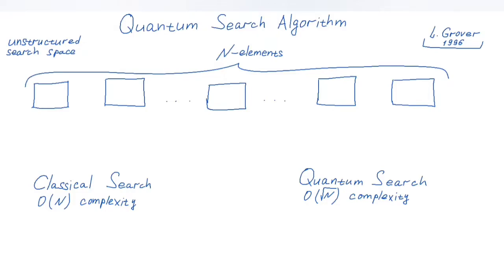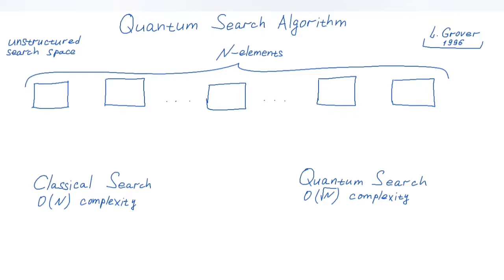Practically, this means that if we are tasked to find an element satisfying certain search criteria, the only way to solve this search problem classically is to apply an exhaustive search method, where every element in the search space is examined one at a time until the element satisfying the search criteria is found.